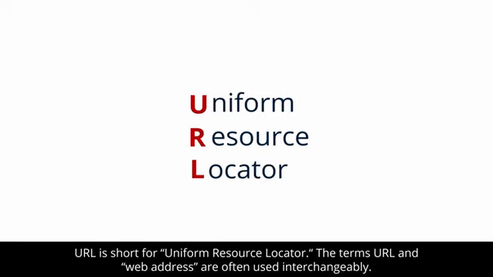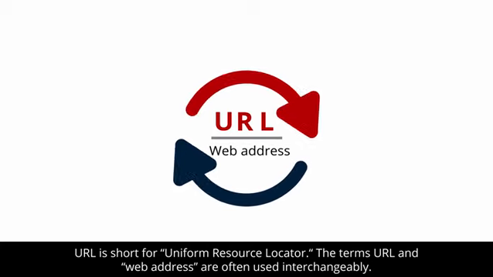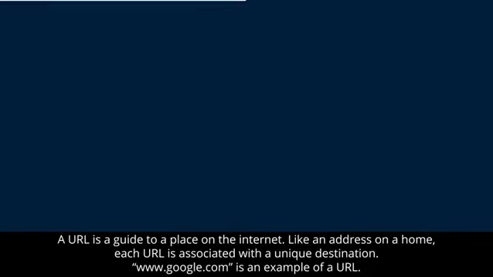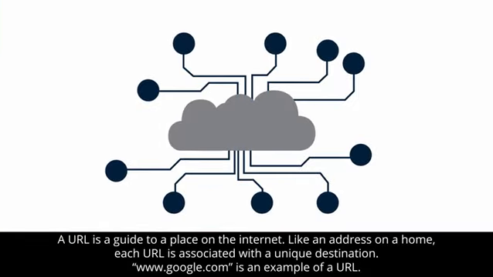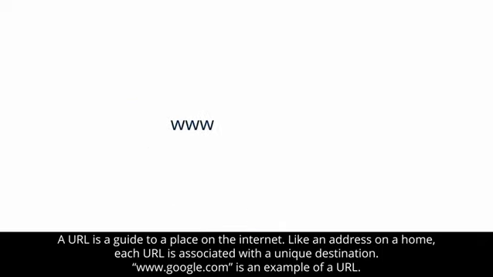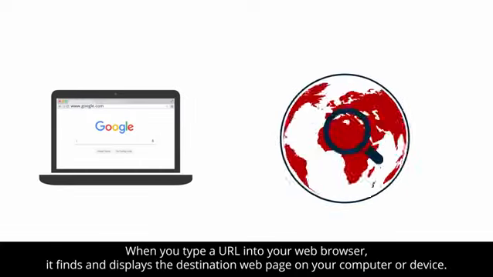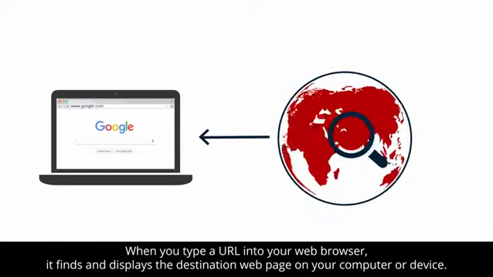URL is short for Uniform Resource Locator. The terms URL and web address are often used interchangeably. A URL is a guide to a place on the internet. Like an address on a home, each URL is associated with a unique destination. www.google.com is an example of a URL. When you type a URL into your web browser, it finds and displays the destination web page on your computer or device.